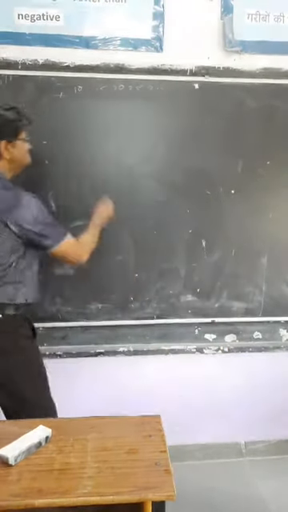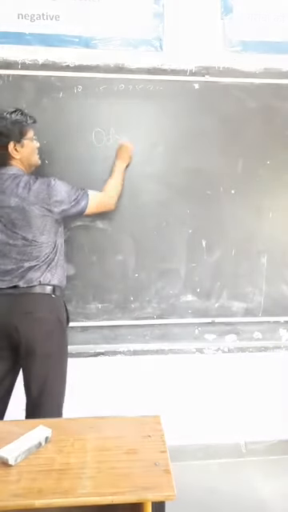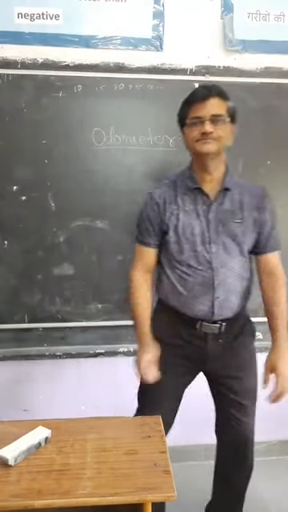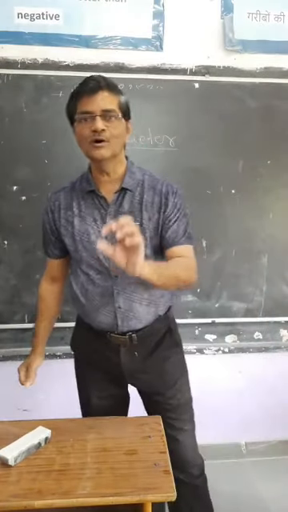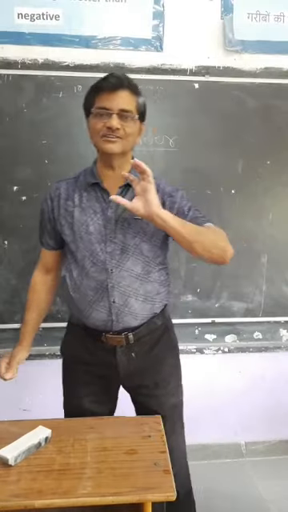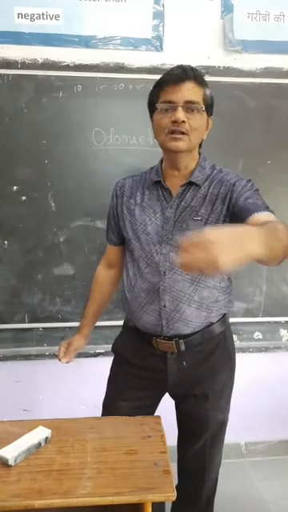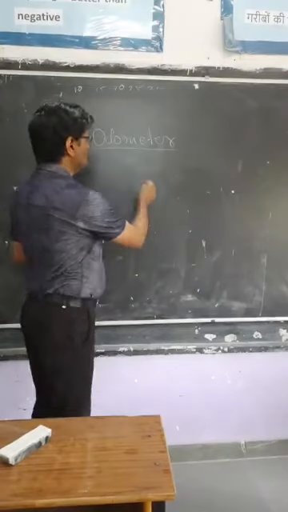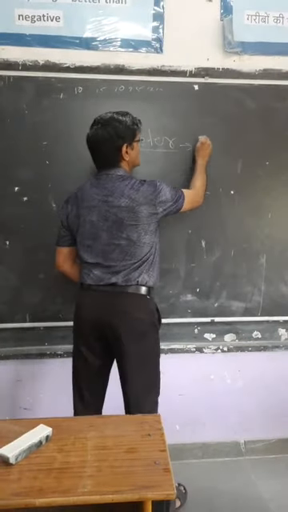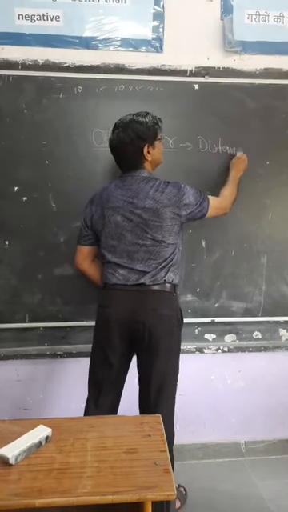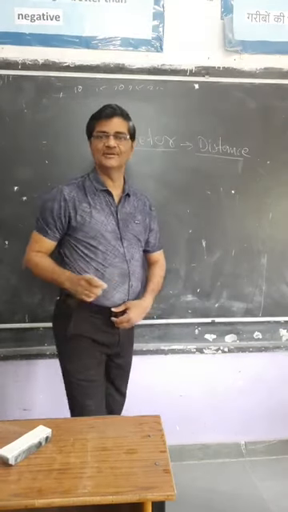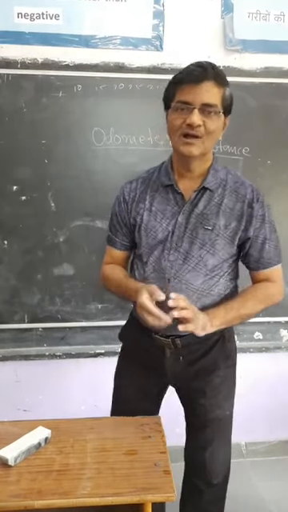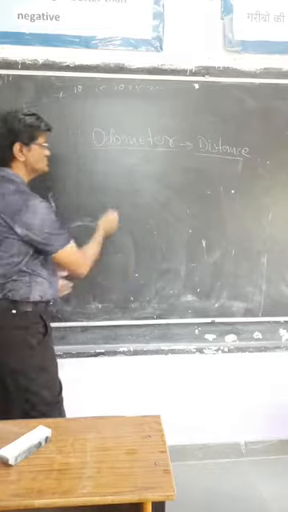What is that meter called? Yes, that meter is called the odometer. ODO, odometer. So the odometer measures the total length of the path covered by the moving vehicle. That is, simply you can say it measures distance covered. The odometer measures the distance covered by the vehicle. And the other is the speedometer, which is known very well.